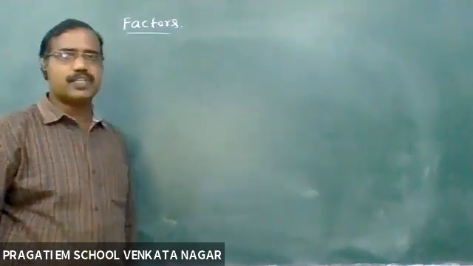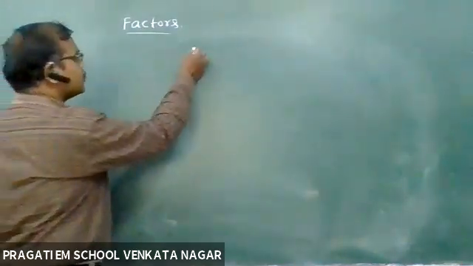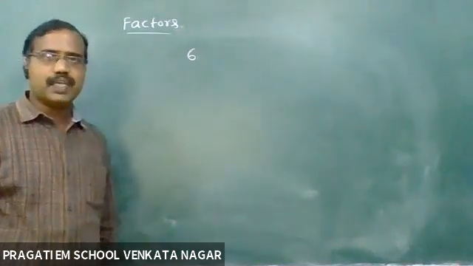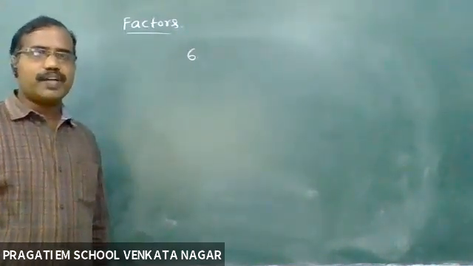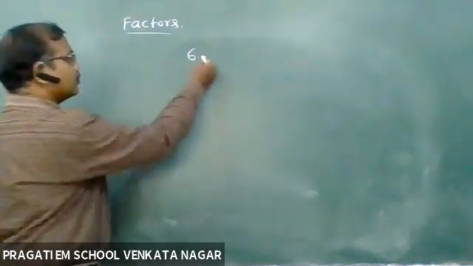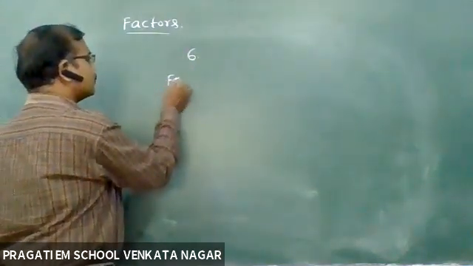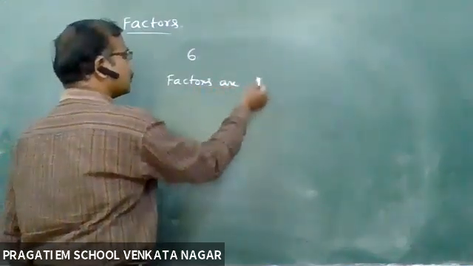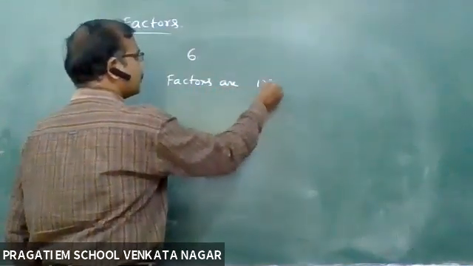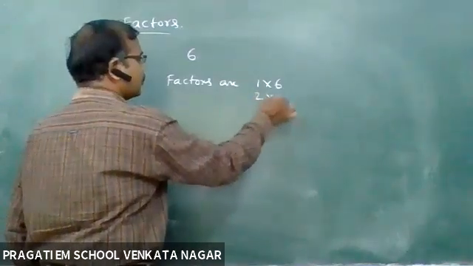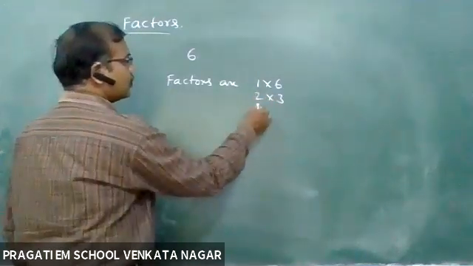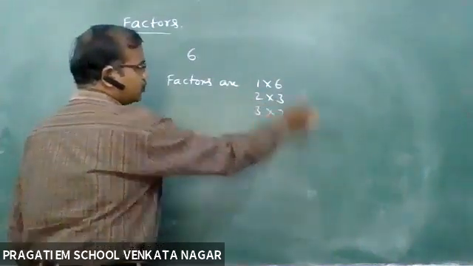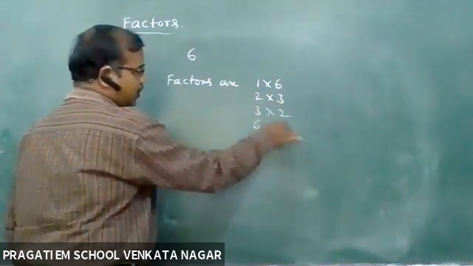Factors. See, children, 6 is a number. The factors of 6 are: 1 6s are 6, 2 3s are 6, 3 2s are 6, 6 1s are 6.